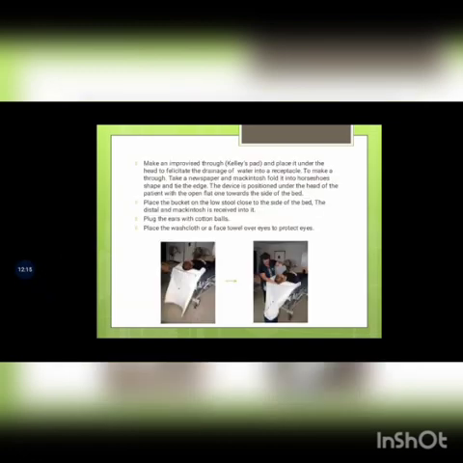Make an improvised trough, Kelly's pad, and place it under the head to facilitate the drainage of water into a receptacle. Means make an improvised trough and place it under the head to facilitate the flow of water into a receptacle. Receptacle means it is a container. To make a trough, take a newspaper and mackintosh, fold it into horseshoe shape and tie the edge. Horseshoe shape means it is like a U shape.